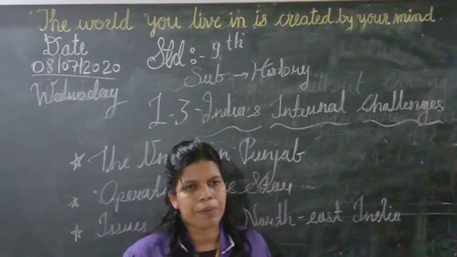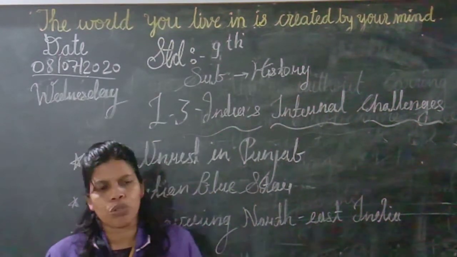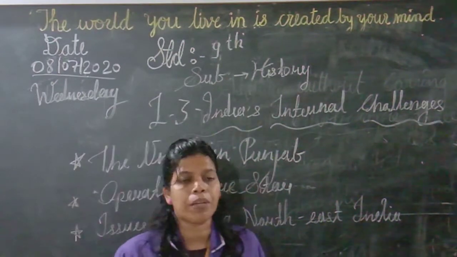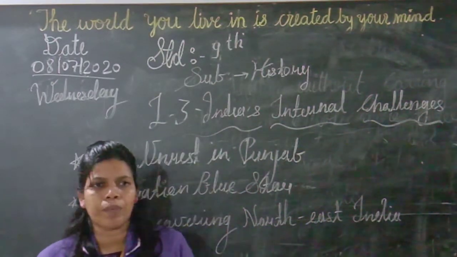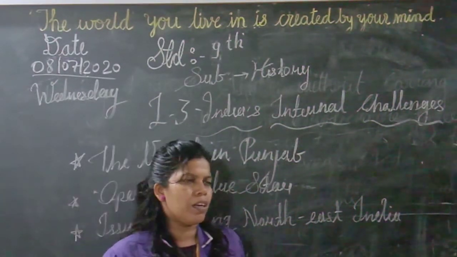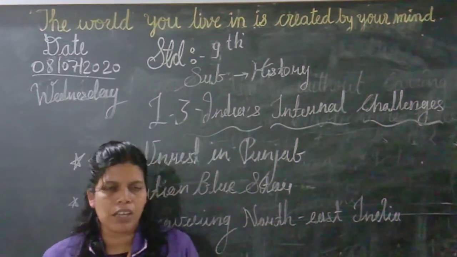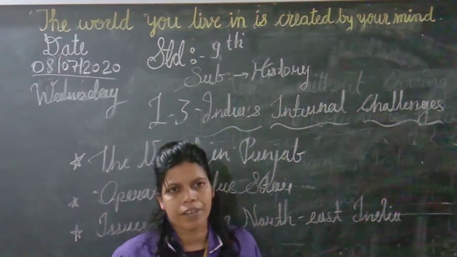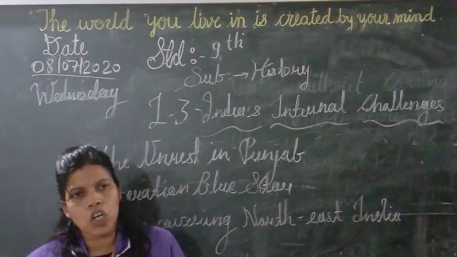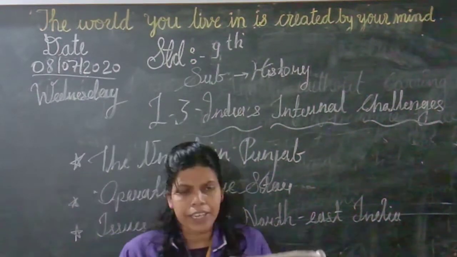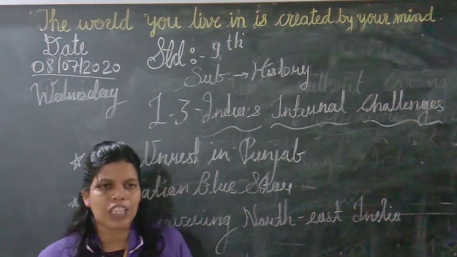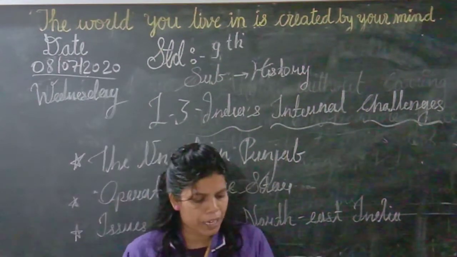Now, what do we mean by rebellion? Those who are going against independence, or those who are going against something, we can call activists, and those who are against the country we can call rebels. So Indira Gandhi handled the situation well, and she punished the rebels.